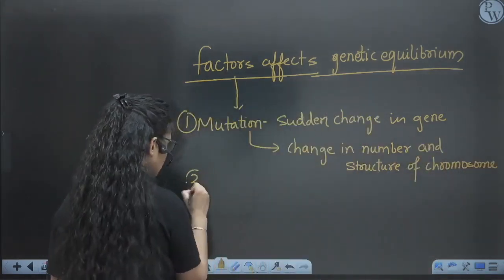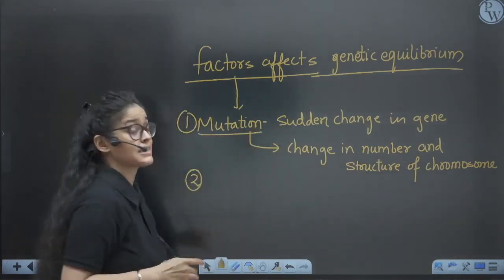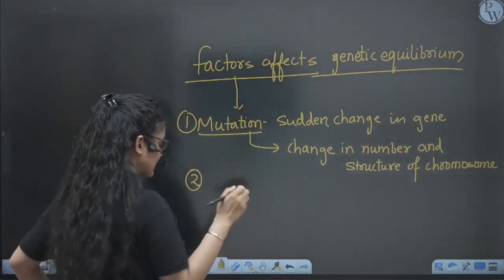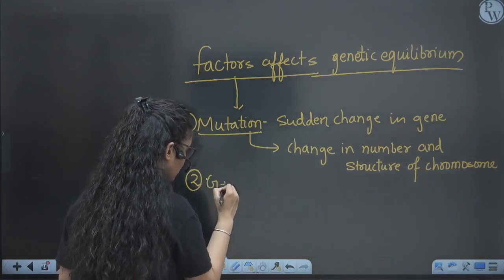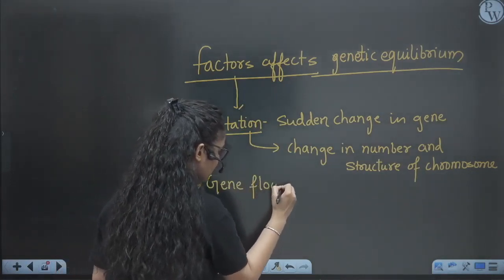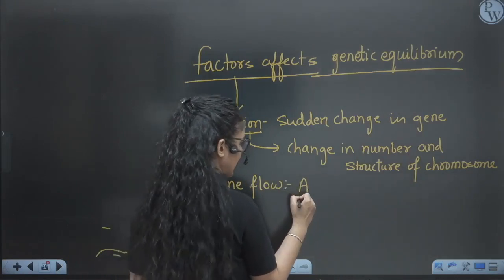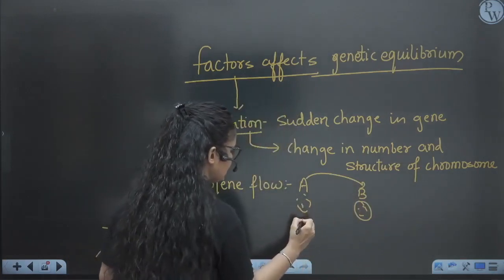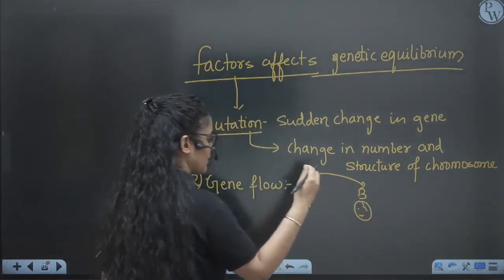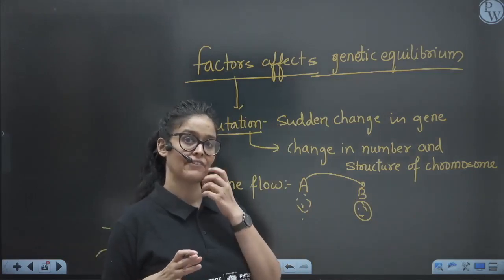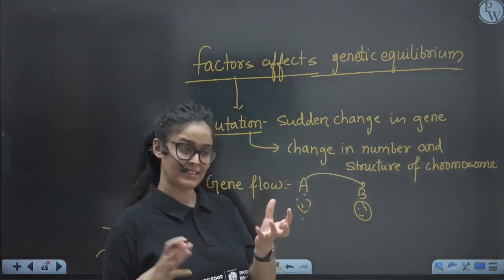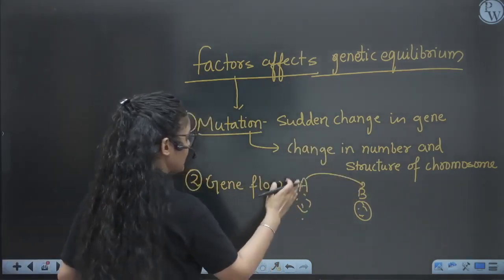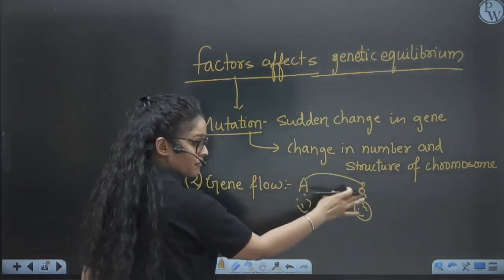Mutation will bring changes or evolution, which means it will affect the Hardy-Weinberg principle. The second thing is gene flow. Gene flow means, suppose one individual from population A migrates to population B. Suppose an Indian migrates to America and gets married to an American, and now they will have offspring with different characters, carrying both Indian and American genes. That is gene flow: an individual moving from one population to another.